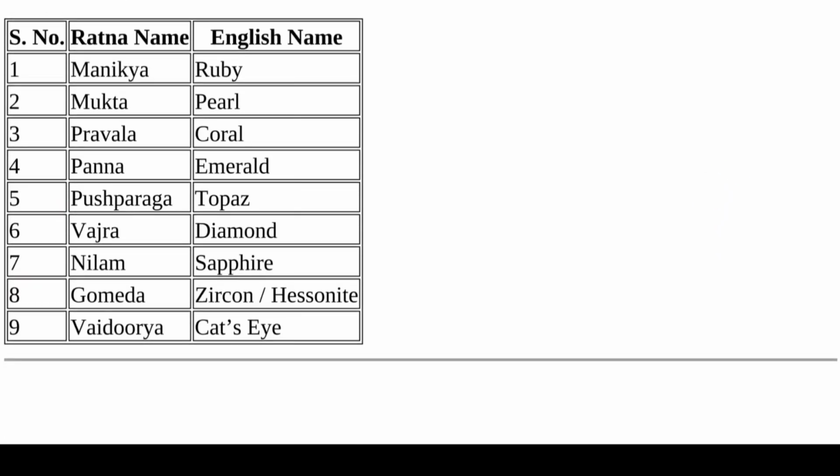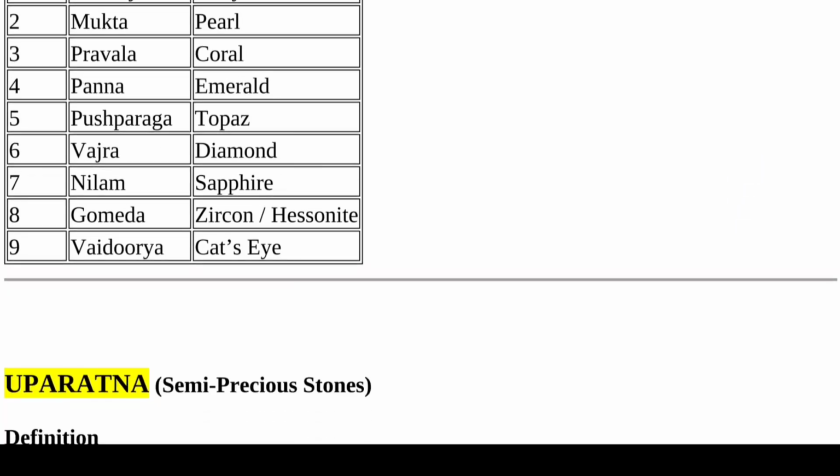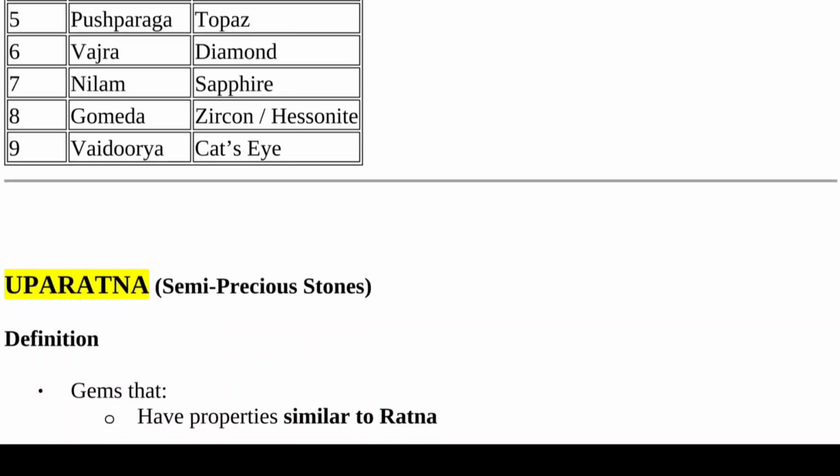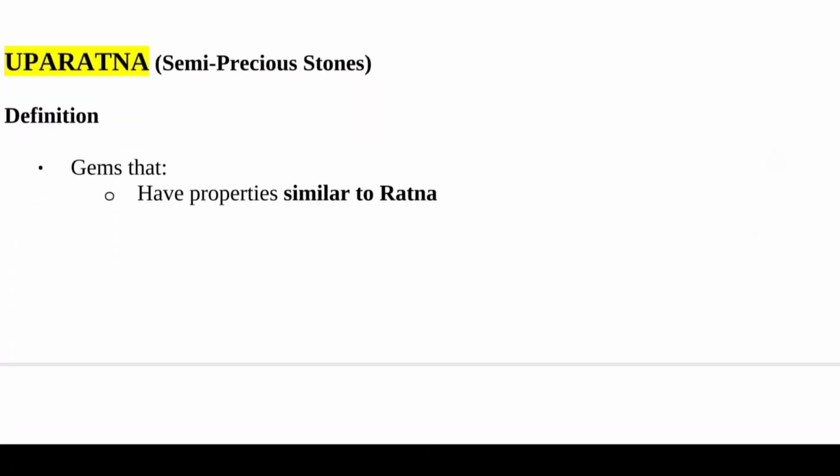Navratnas are Manikya, that is ruby, Mukta is pearl, Praval is coral, Panna is emerald, Pushparag is topaz, Vajra is diamond, Neelam is sapphire, Gomed is zircon, and Vaidurya is called cat's eye. Now we see here Uparatna.